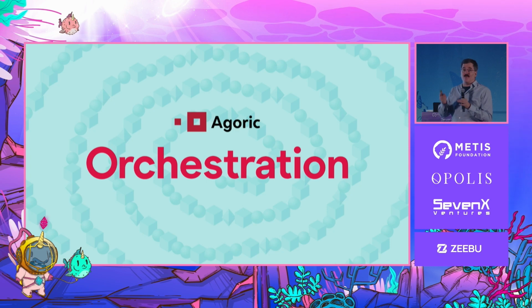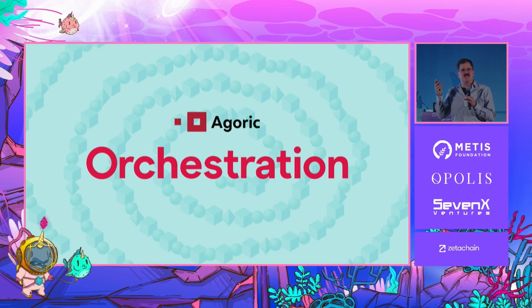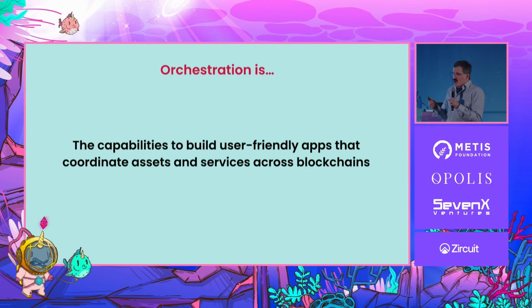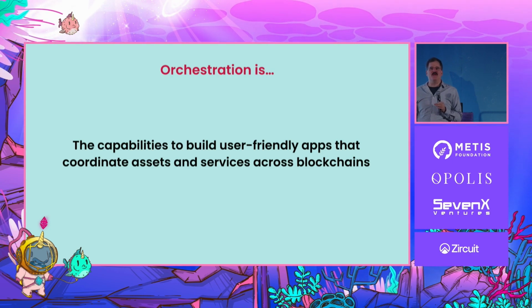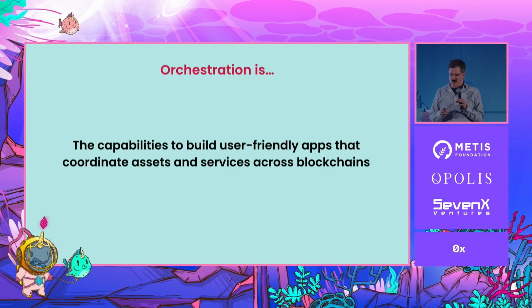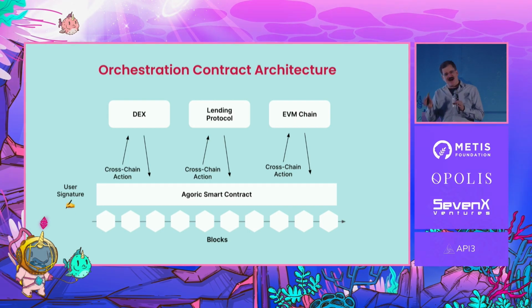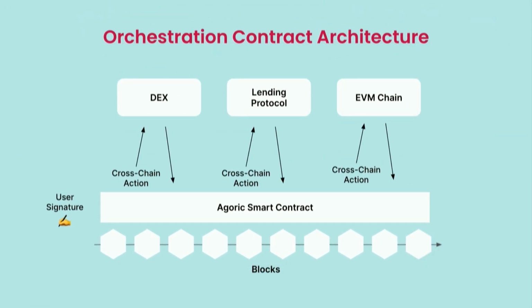And how do you do that? Well, in the mainstream world, JavaScript is the orchestration language of the internet, right? It controls trillions of dollars every day. That's what people know how to build with. And so orchestration is that set of capabilities to be able to coordinate these assets and services across these chains. So how do we accomplish this? In JavaScript, right, what you do is, okay, we've got blocks across the bottom.